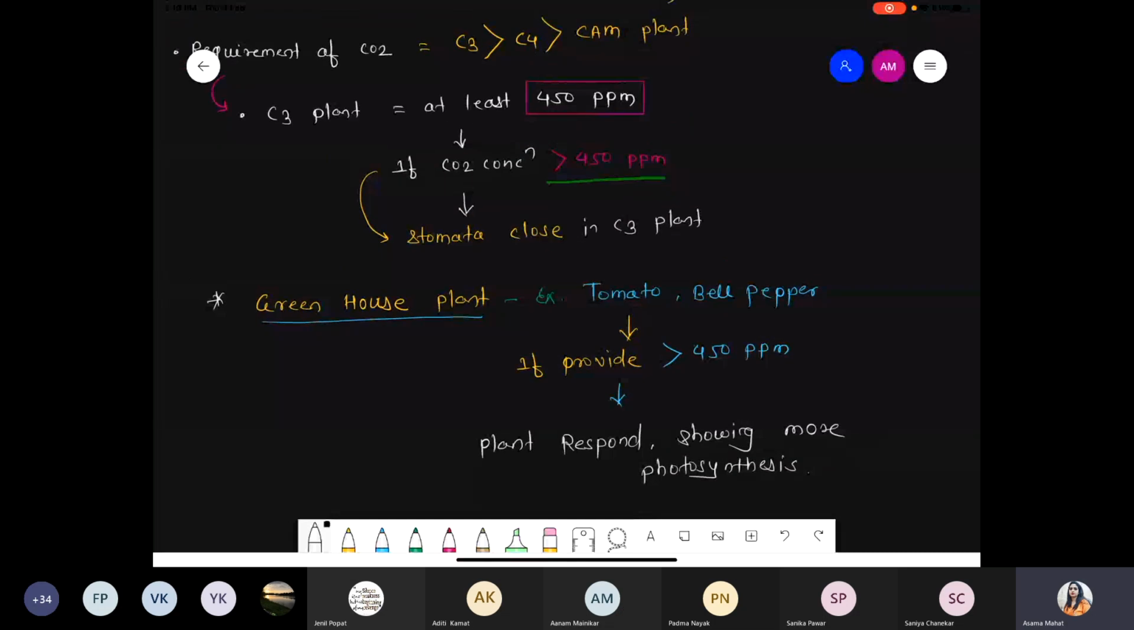Please don't get confused with the C3 plant, right? Because tomatoes and bell pepper are included in C3 plants. But it is a more special condition, greenhouse plant. Greenhouse plant means what? Controlled condition. So in the greenhouse plant condition, when you provide CO2 concentration beyond 450 ppm, such plants like tomatoes and bell pepper respond and show a more rate of photosynthesis. Got it? Clear this part? Any doubt with this C3 plant condition? Any doubt? Sure?